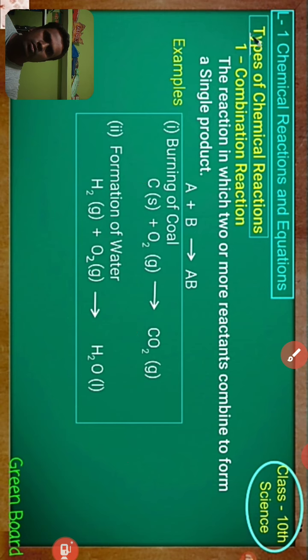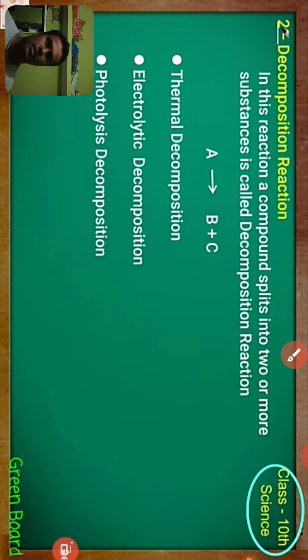So next, let's move on to the second type of chemical reaction, which is the decomposition reaction. Decompose. A decomposition reaction means a compound, one compound in the reactant part, splits into two or more substances, meaning two or more products. This is called a decomposition reaction.